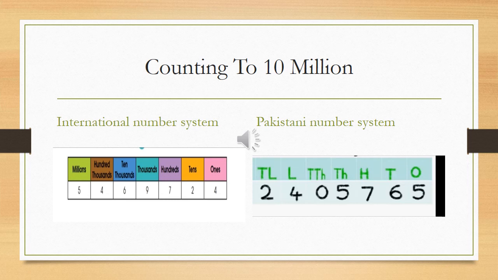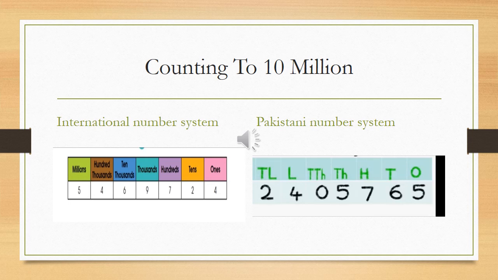So the first topic is counting to 10 million. As we know that there are two number systems, the international number system and the local number system. We are Pakistanis, that's why we have to consider the international number system, and the second one is the Pakistani number system. Number systems help us to count large-digit numbers. We can easily give the value of each number.